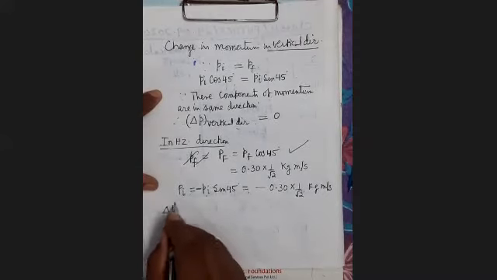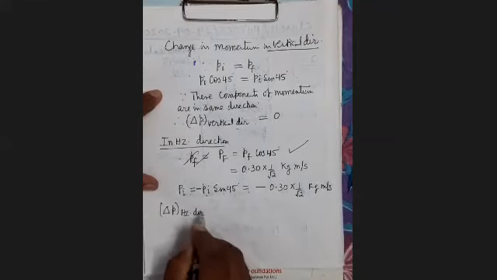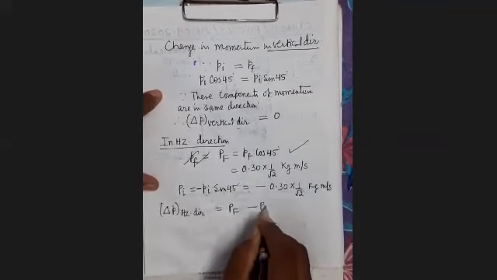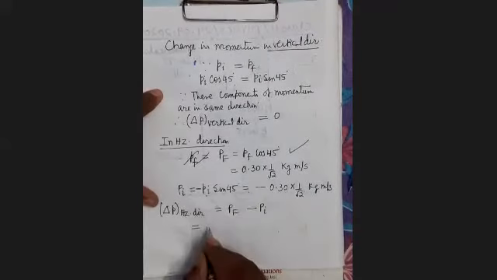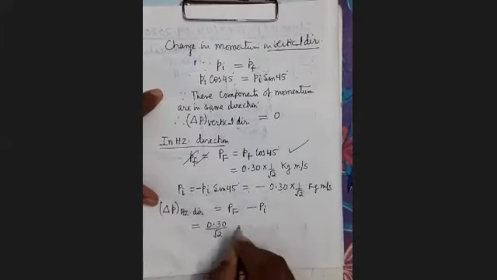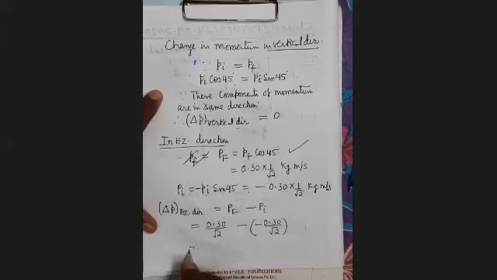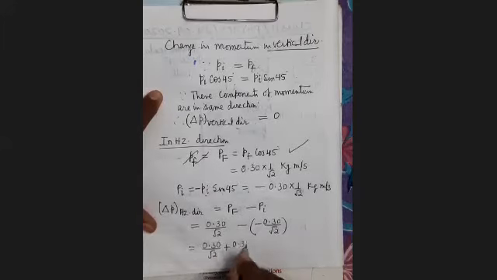So what will be the change in momentum in the horizontal direction? This is equal to Pf minus Pi. When you substitute, 0.30 upon root 2 minus minus 0.30 upon root 2, it is equal to 0.30 upon root 2 plus 0.30 upon root 2.